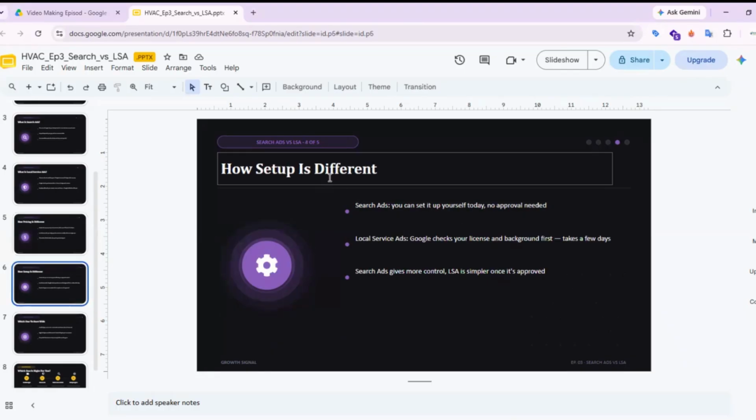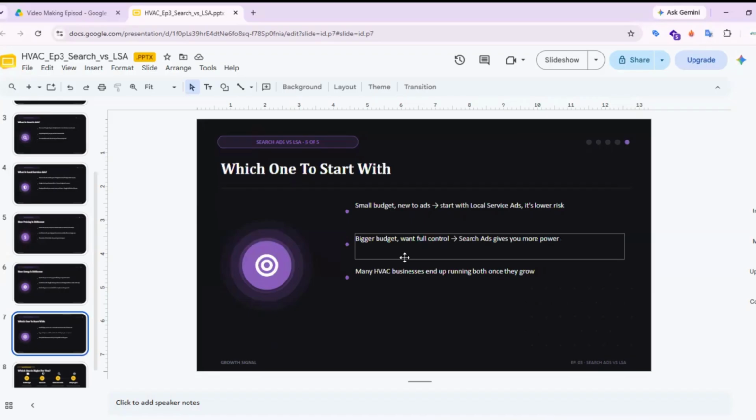And number 4, how setup is different. With search ads you can start today, no waiting, no approval needed. With local service ads, Google checks your license and background first. This can take a few days. So search ads give you more control, and LSA is easier once it's approved.